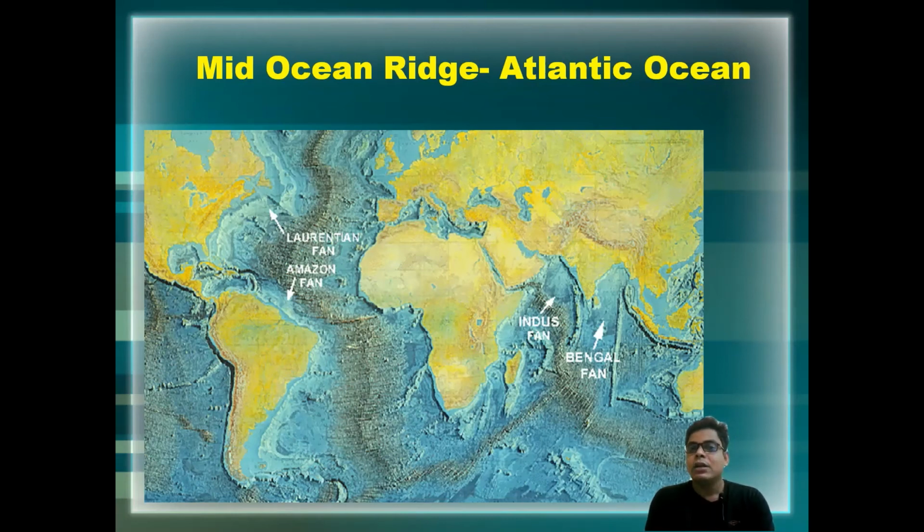Scientists have done a number of experiments regarding this. They found that on both sides of this mid-oceanic ridge, the age of the rocks is the same. By this evidence, they easily concluded that there is sea floor spreading. In the next video, I am going to explain sea floor spreading also.